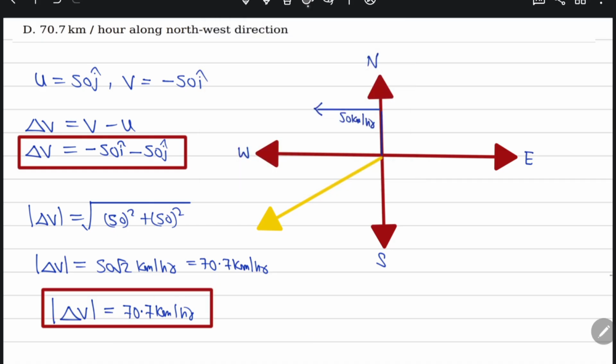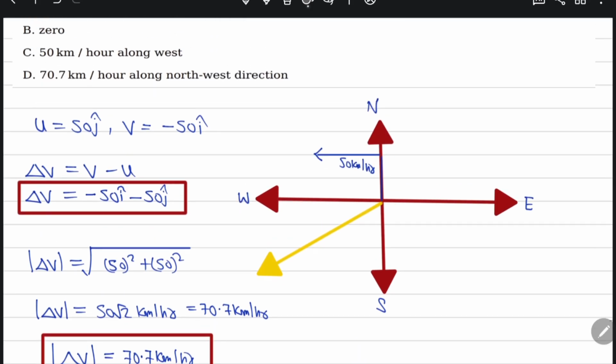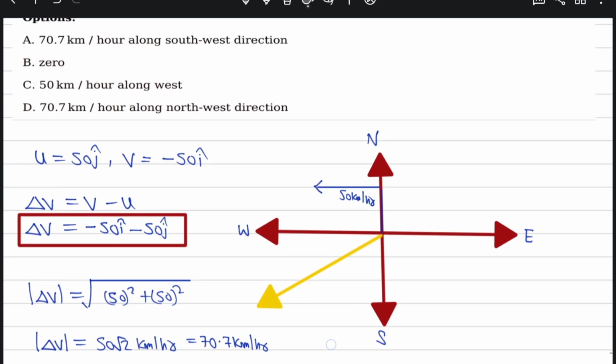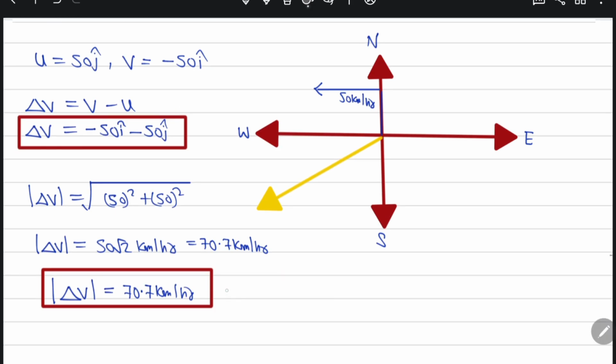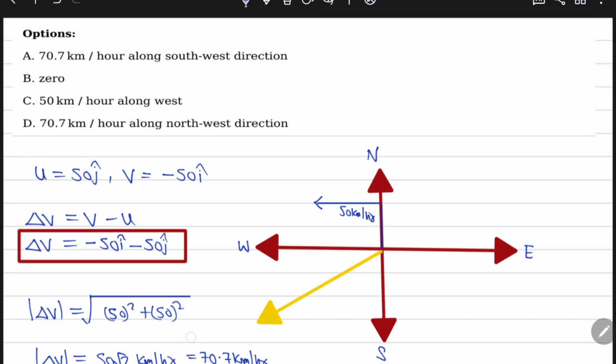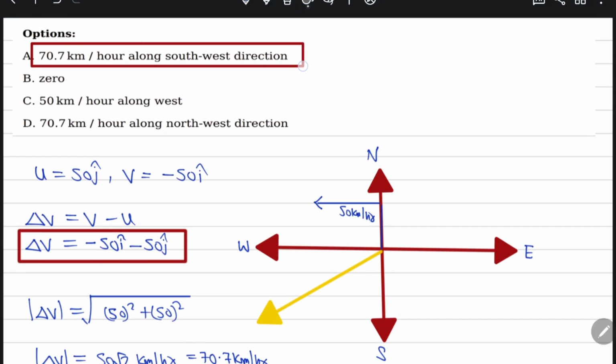70.7 kilometer per hour, and this is in the southwest direction. Southwest direction. Which option is correct? Option A is correct.